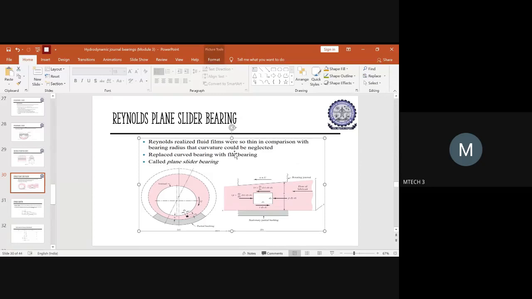Fine. So what we basically do here is we have just taken a small lubricant film cross-sectional area, and it shows the direction in which the lubricant has been flowing. So this is the maximum height. H is the thickness of the film of the lubricant. Again, it depends on the speed with which the journal is rotating.